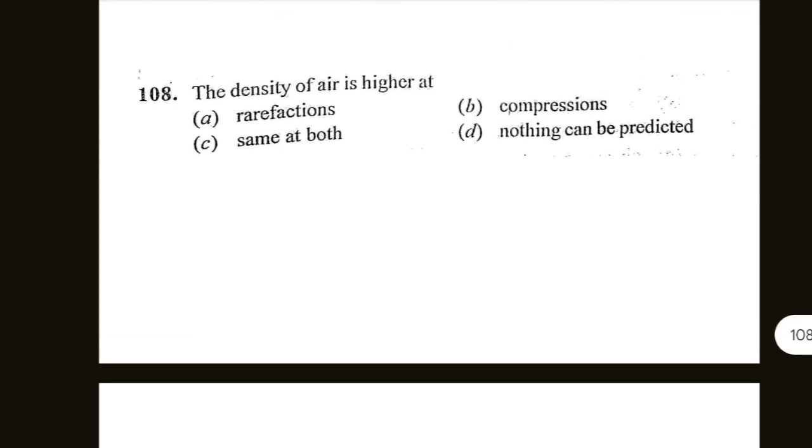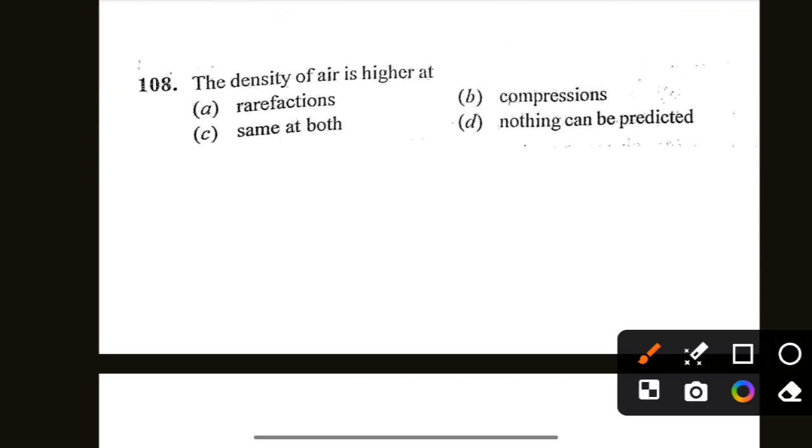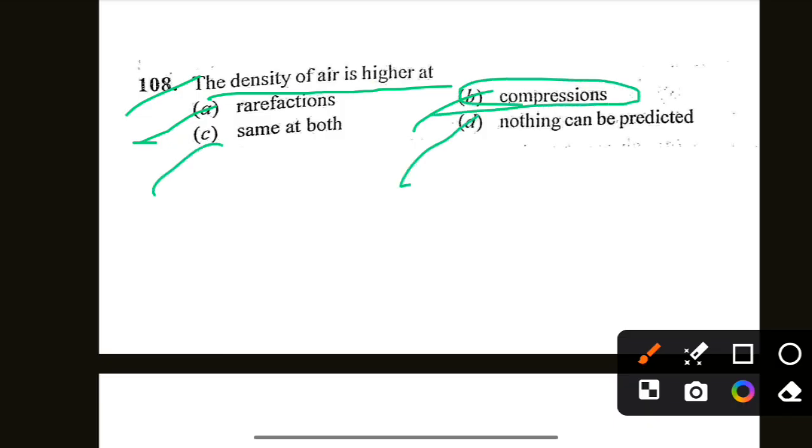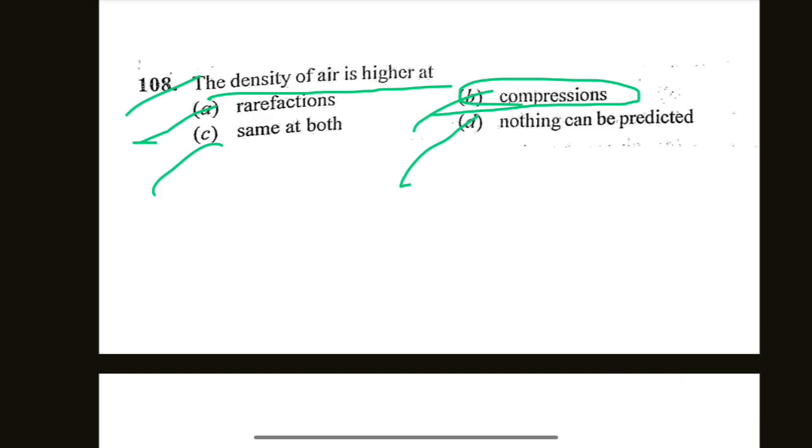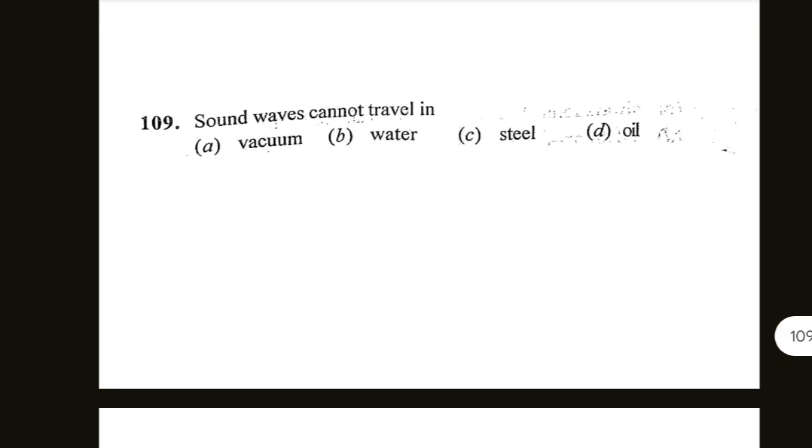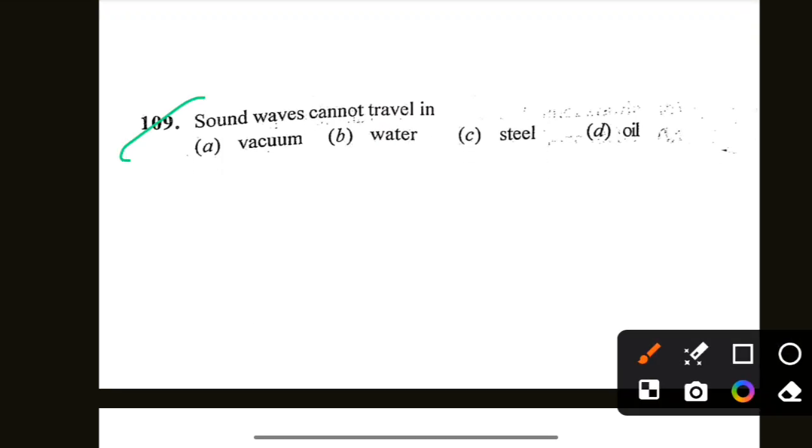Next is density of air is higher at rarefaction, compression, same at both, nothing can be predicted. Option B is correct, compressions. The density of air is higher at compressions. Next is sound waves cannot travel in. साउंड वेव ऑप्शन में से कौन से में ट्रेवल नहीं करता है? वैक्यूम, वाटर, स्टील, ऑयल. ऑप्शन ए इज करेक्ट, साउंड वेव्स कैन नॉट ट्रेवल इन वैक्यूम.